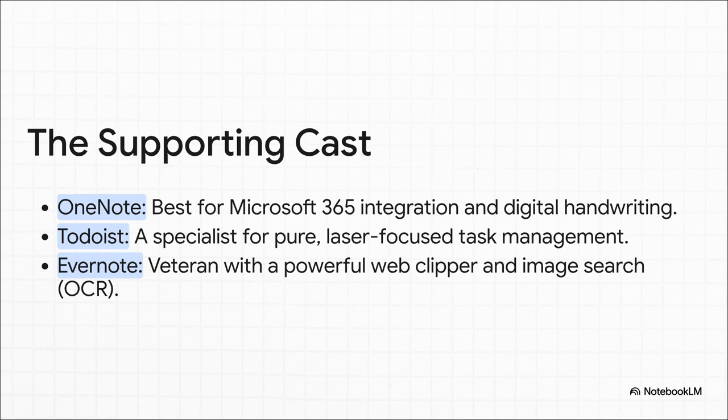Of course, these three aren't the only apps in the game. You've got a whole supporting cast of specialists. For instance, if you live and breathe Microsoft Office, OneNote is fantastic. If you just want the best to-do list app, period, you look at Todoist. And Evernote is still a legend, especially for its web clipper and its ability to search for text inside images.